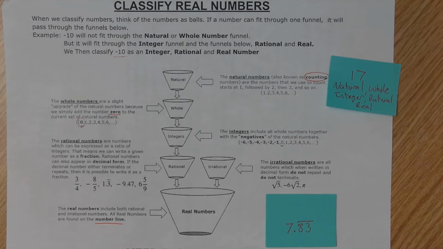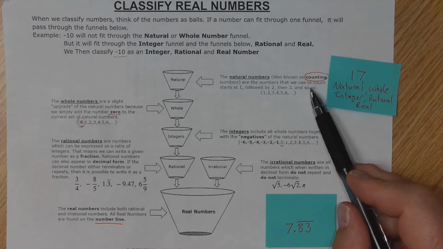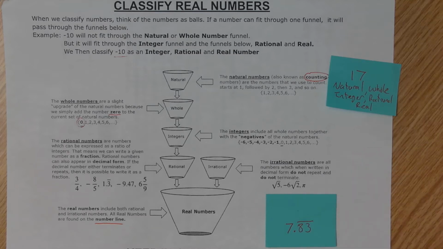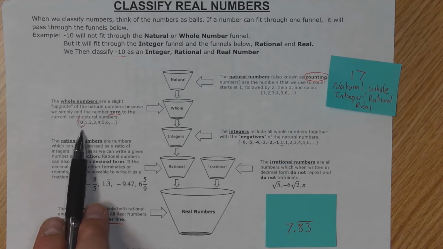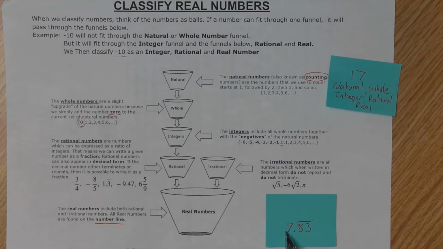7.83 repeating. Now, if we look around, we can't count to 7.83 repeating. We just don't count naturally like that. And it's not the number 0, so it's not a whole number. And it's not a negative of our natural numbers, so it's not an integer. But it is a decimal that repeats. So a decimal that either terminates or repeats.